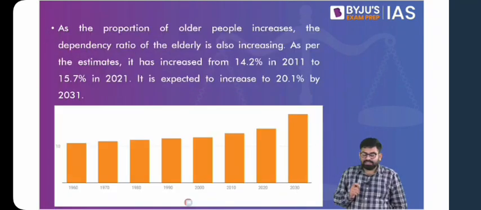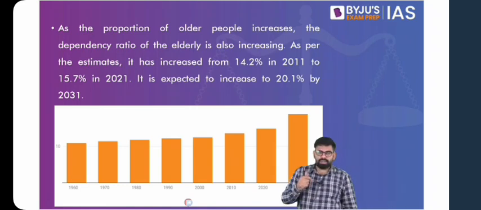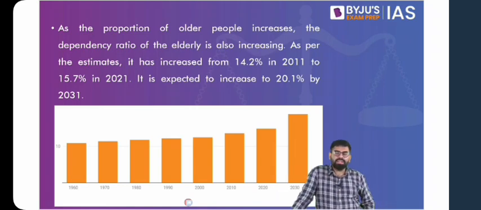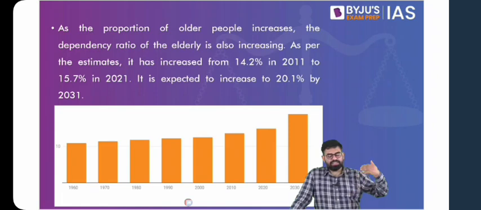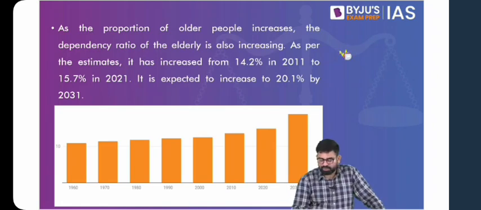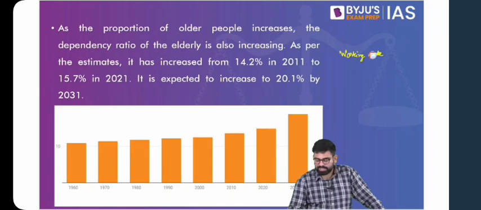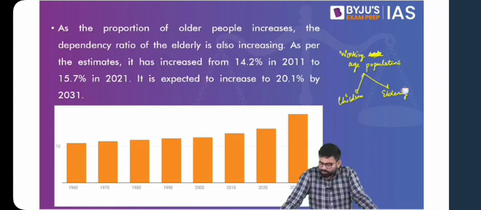Now, dependency ratio is basically the proportion, the number of people who are dependent on the working age population. Now, who are these sections who are dependent on the working age population? Let's not get into the difference between the sexes, considering them the same. You'll find two sections are dependent on them. One is children who do not earn, who cannot take care of themselves, and the other is the elderly and also the disabled. But here, let's stick to the elderly, because we have to talk about them.